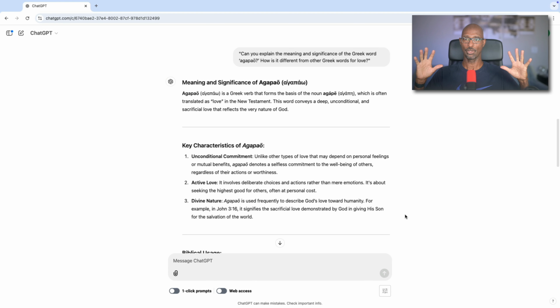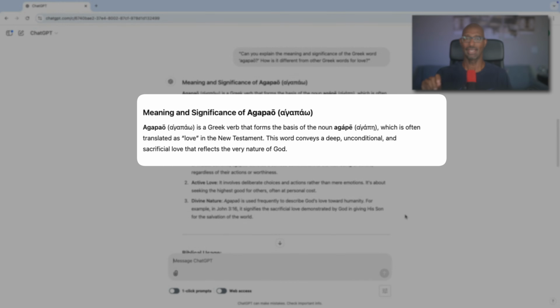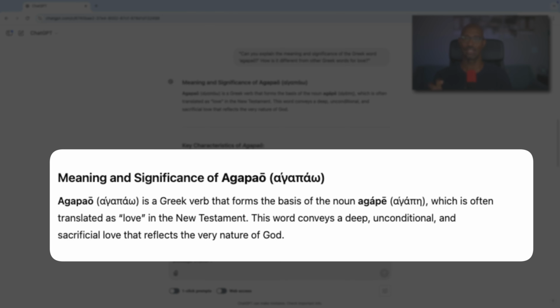All right, so the results here are meaning and significance. So we see here that agapaō is a Greek verb that forms the basis of the noun agape, which is often translated as love in the New Testament. This word conveys deep, unconditional, sacrificial love that reflects the very nature of God.